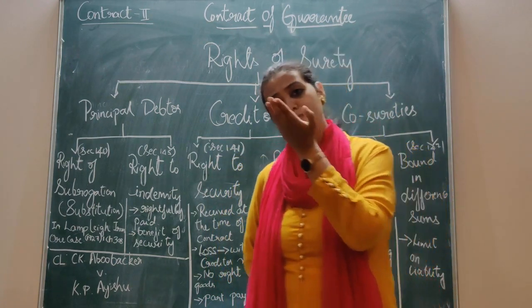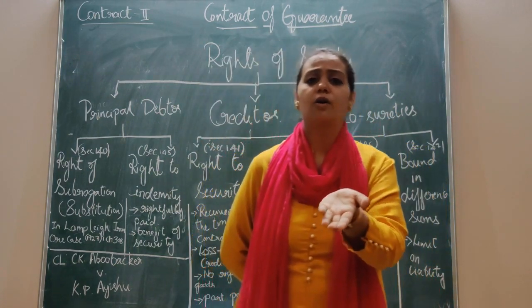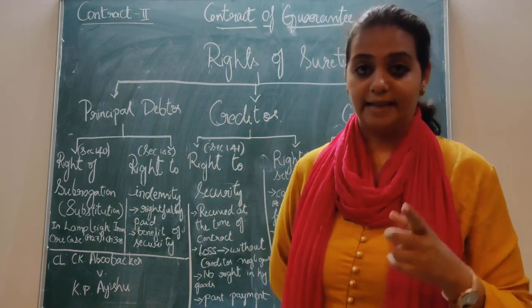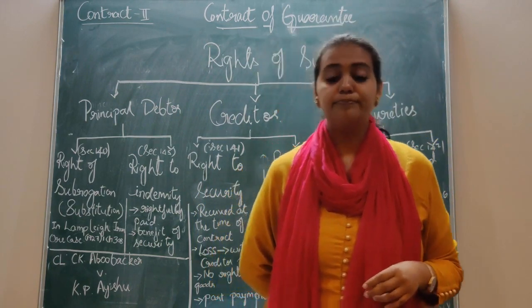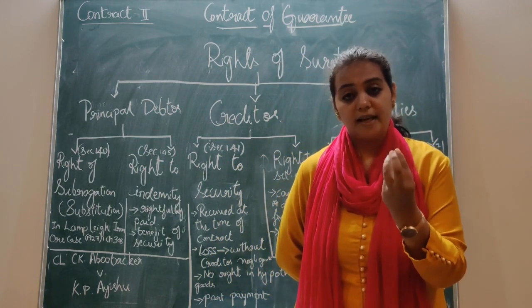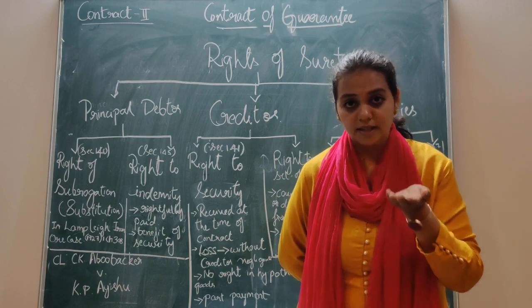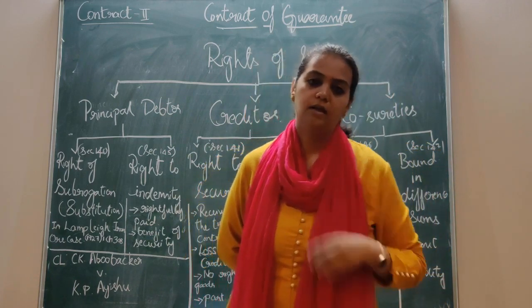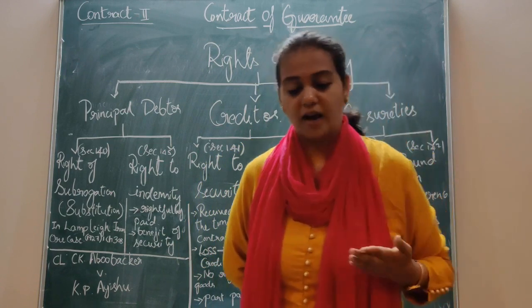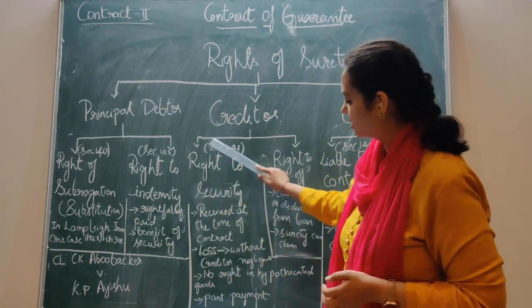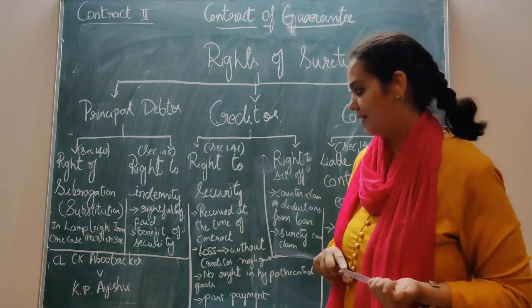If at all the principal debtor does not pay the surety also, then the surety can recover it from whom? Yes, he can recover it from the principal debtor, from that property he can sell the property, he can recover some amount, or else if the principal debtor is giving the amount, fine. But still having it as a security is his right. So that is what is shown in this particular section.